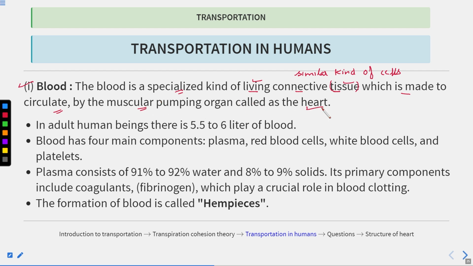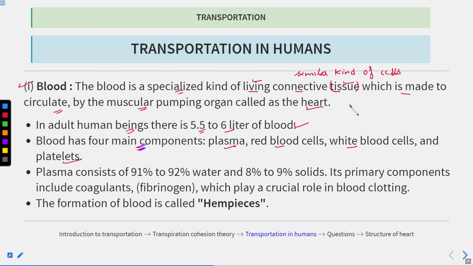known as the heart. Now in adult human beings, there is 5.5 to 6 liters of blood flowing through the body. Now the blood has 4 main components. First one is the plasma, then the second one is the red blood cells, white blood cells, and the platelets. So you can divide blood into 2 components. Okay, here 4 components are given, but you can also divide them into 2 categories.